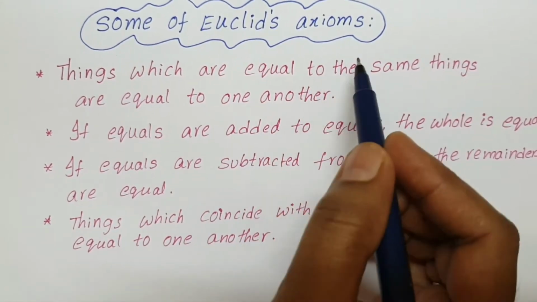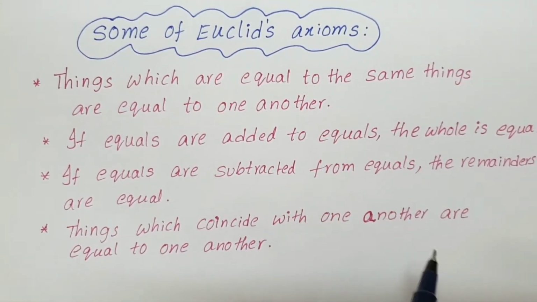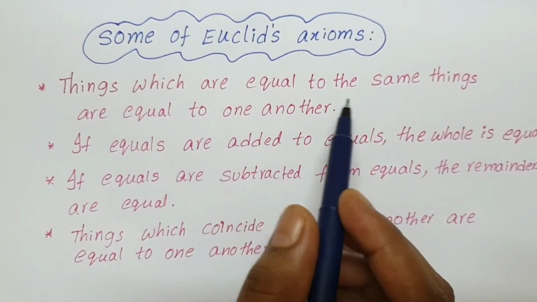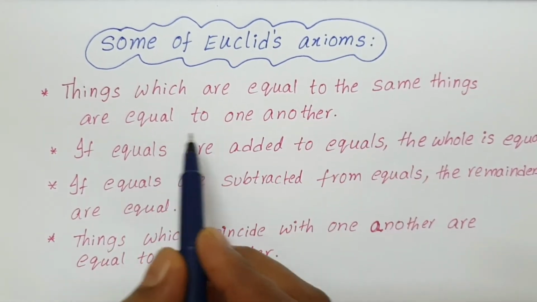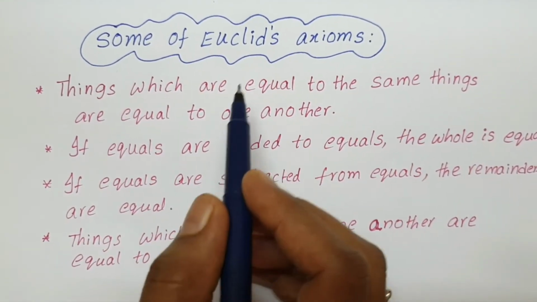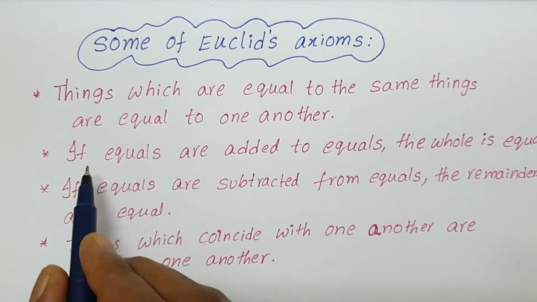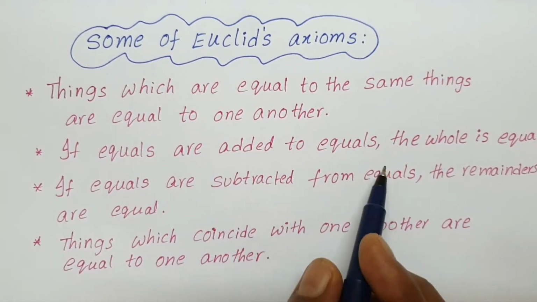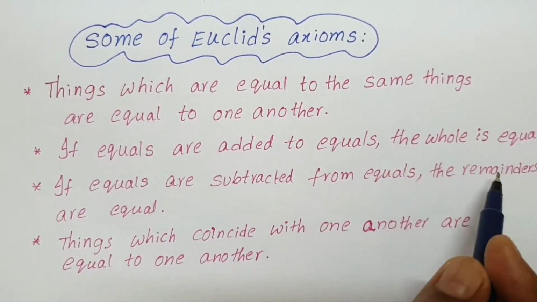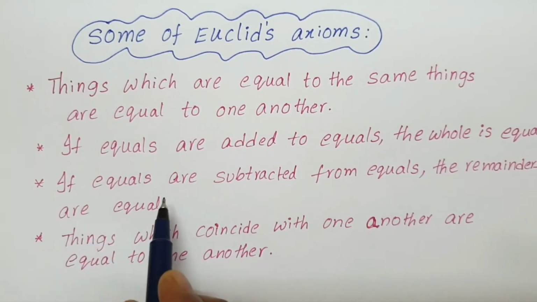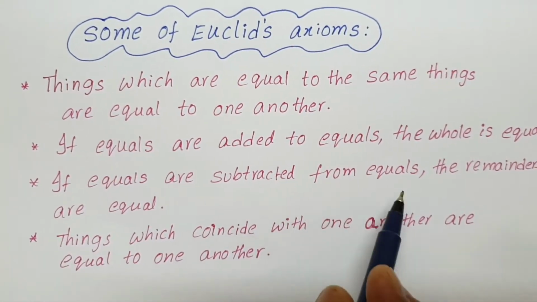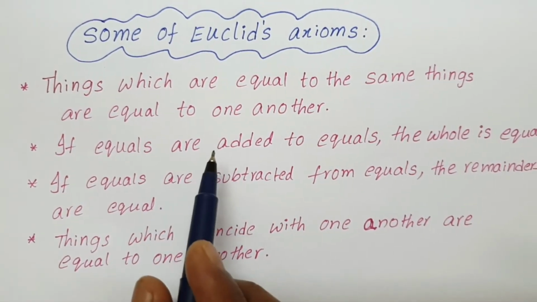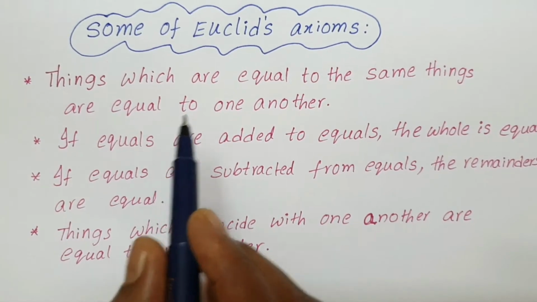Some Euclid's axioms, and some Euclid's postulates also. Now Euclid's axioms: things which are equal to the same things are equal to one another. This is one of Euclid's axioms. Next one, if equals are added to equals, the wholes are equal. Next one, if equals are subtracted from equals, the remainders are equal. These are all Euclid's axioms.